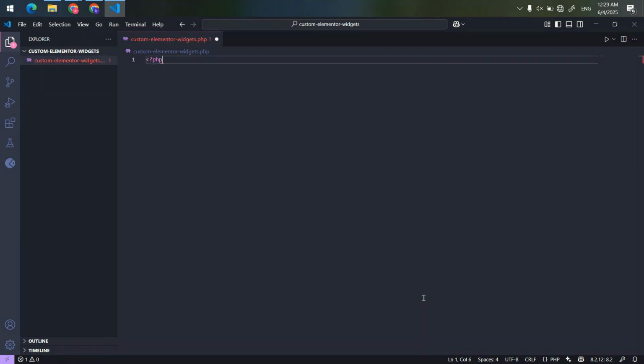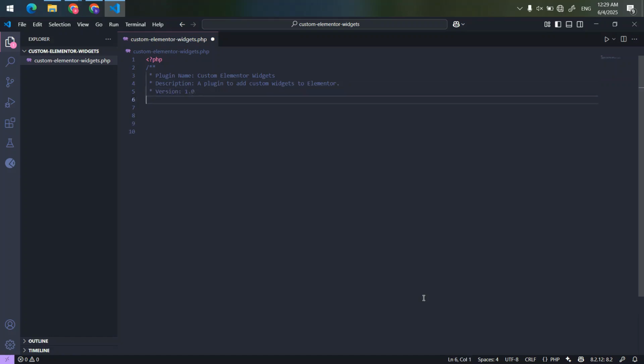Here's the basic plugin header we'll add to that file. This sets up a minimal plugin that can now be activated in WordPress. Plugin name, description, version, and author. These lines help WordPress recognize and manage the plugin inside the admin panel.